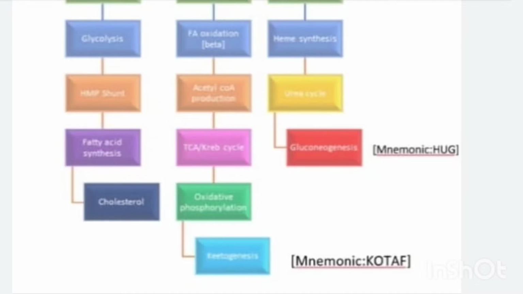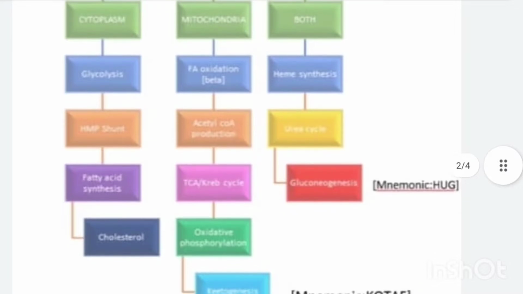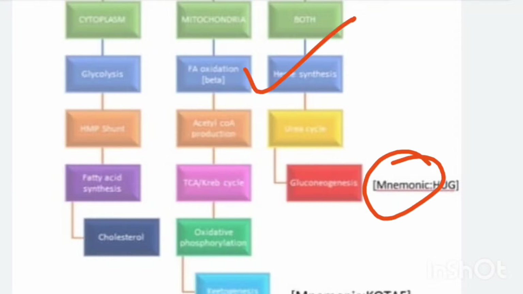So these all occur in the mitochondria, and for both cytoplasm and mitochondria remember the mnemonic HUG: H for heme synthesis, U for urea cycle, and G for gluconeogenesis, and the rest occur in the cytoplasm.